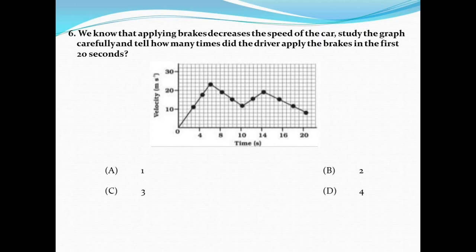We know that when we apply brakes, the velocity always decreases. Here in the given graph, it is clearly visible that the velocity is decreasing twice. So it is evident that the driver had applied brakes twice. So the correct answer is option B, 2.